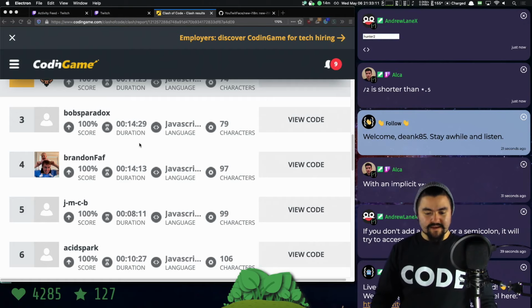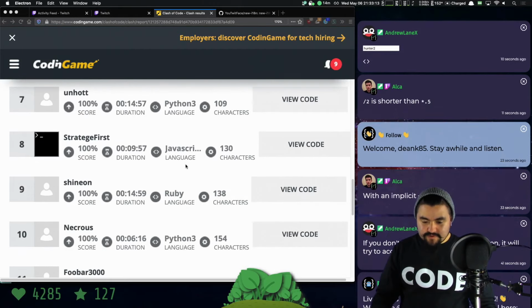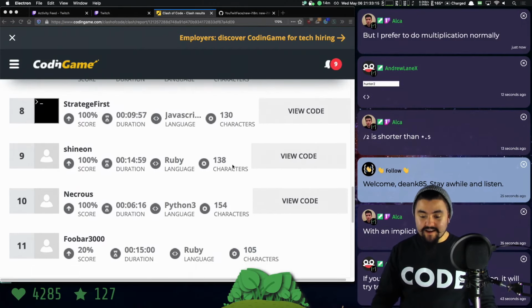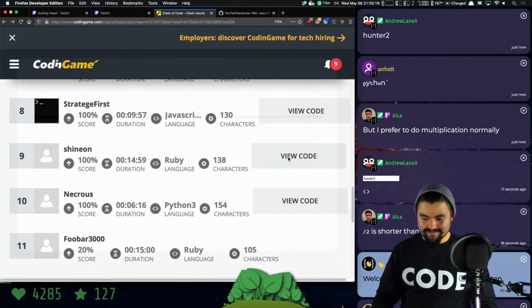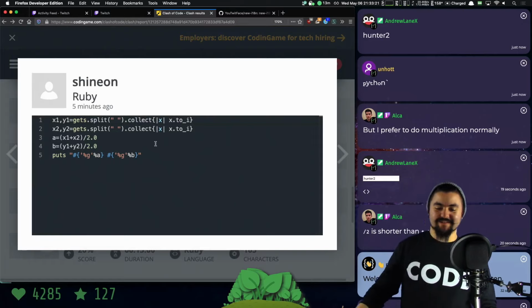Cool. All right. So let's see someone who did it in not JavaScript. Ooh, Shinon, 138 characters in Ruby. Let's see. Python. Wow, it looks kind of like JavaScript.